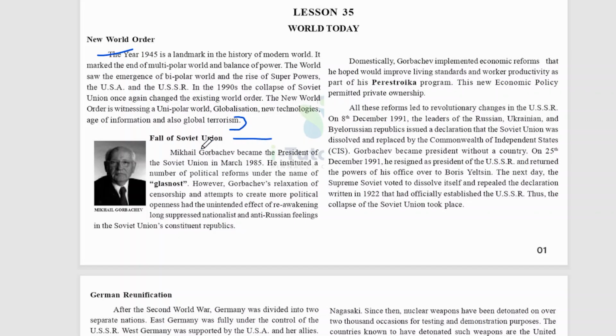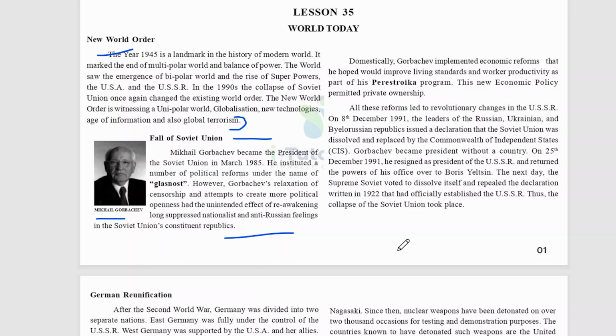And fall of Soviet Union. So this is Gorbachev, picture of Gorbachev. Mikhail Gorbachev became the president of the Soviet Union in March 1985. He instituted a number of political reforms under the name of Glasnost. However, Gorbachev's relaxation of censorship and attempt to create more political openness had the unintended effect of reawakening long suppressed national and anti-Russian feelings in the Soviet Union's constituent republics.